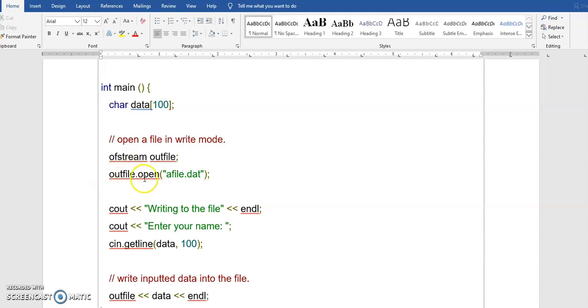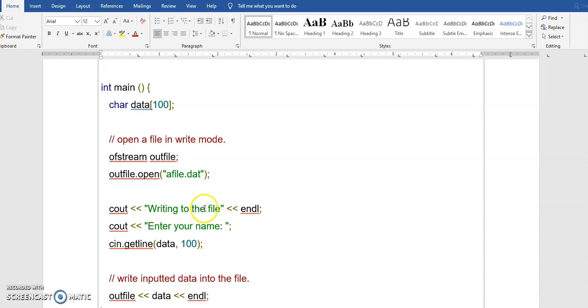So using that, I'm calling a function called open. This is defined in this ofstream. So open is a function. Inside that, I'm giving which file I want to open. That is, I want to create, or I want to open the existing file. Whatever it is, this file can be new. If it is a new file also, it can open and create a new file. This is a file name which I am creating, afile.dat. And then next,